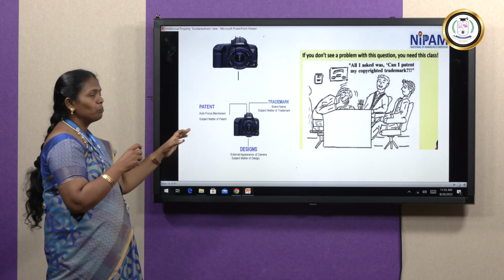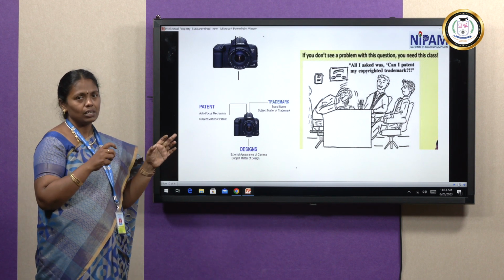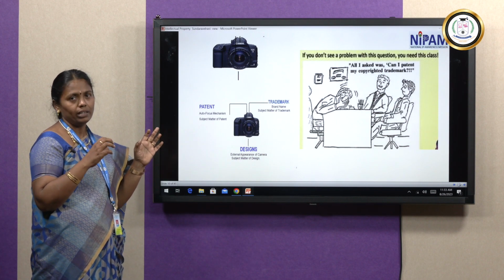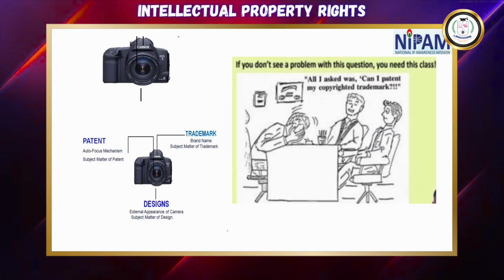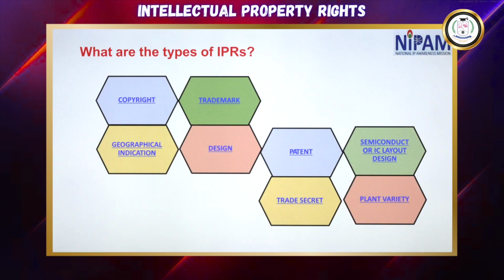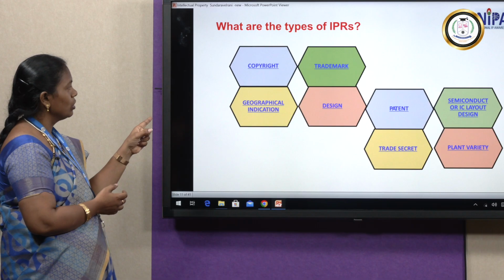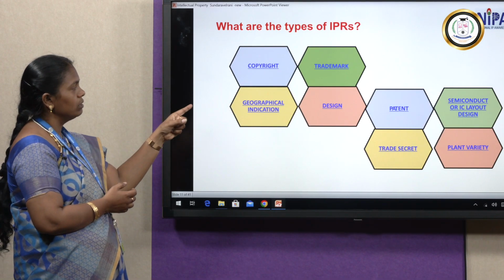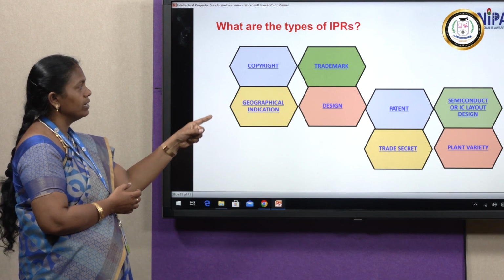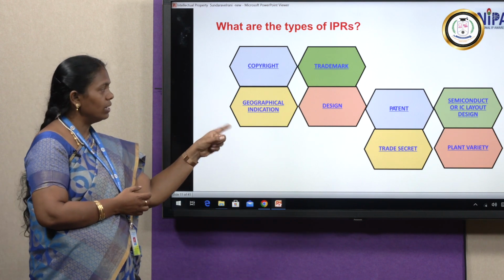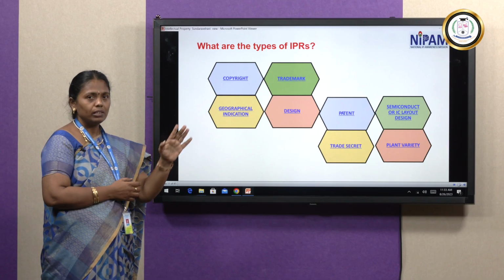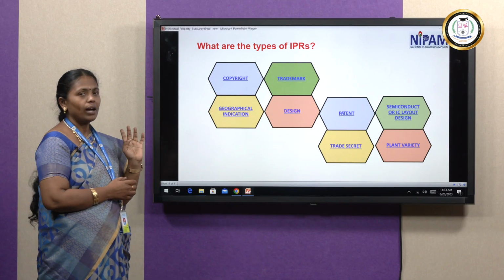So these are the three main parts in intellectual property rights. How we are claiming our new idea, how we are making the new idea, how we are getting the copyrights. These are the main keywords we have to follow. This is the main types of intellectual property rights that we are going to see in detail. The first one is copyright, geographical indication, trademark, design, patent, trade secret, then semiconductor IC chip and plant variety. So these are the main types of IPRs.